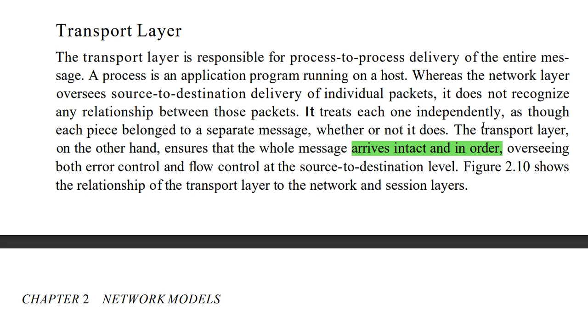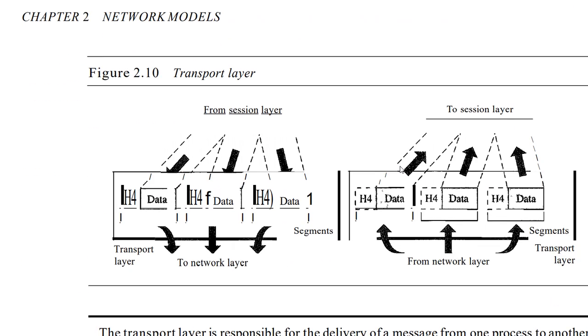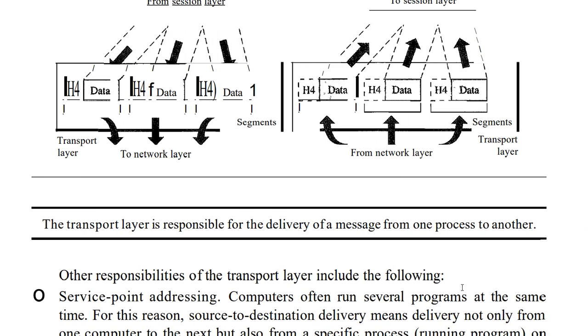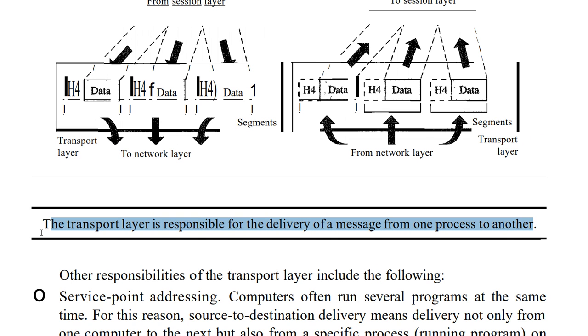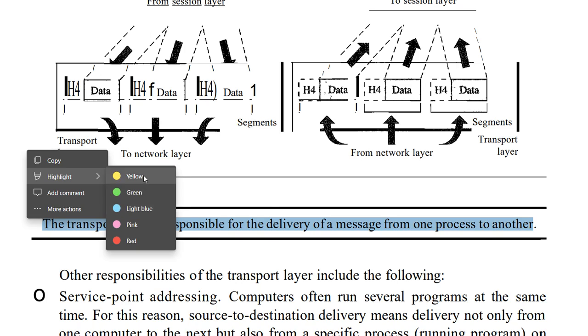If the message comes like "come to my home, hello," that is not the proper order, correct? That order has to be maintained in the transport layer, so it treats the entire set of packets as one unit, known as a message here. It also takes care of other responsibilities like error control and flow control at the source to destination level. You already know what flow control and error control are. The transport layer is responsible for the delivery of a message from one process to another process. This is the important responsibility of the transport layer that you have to remember.